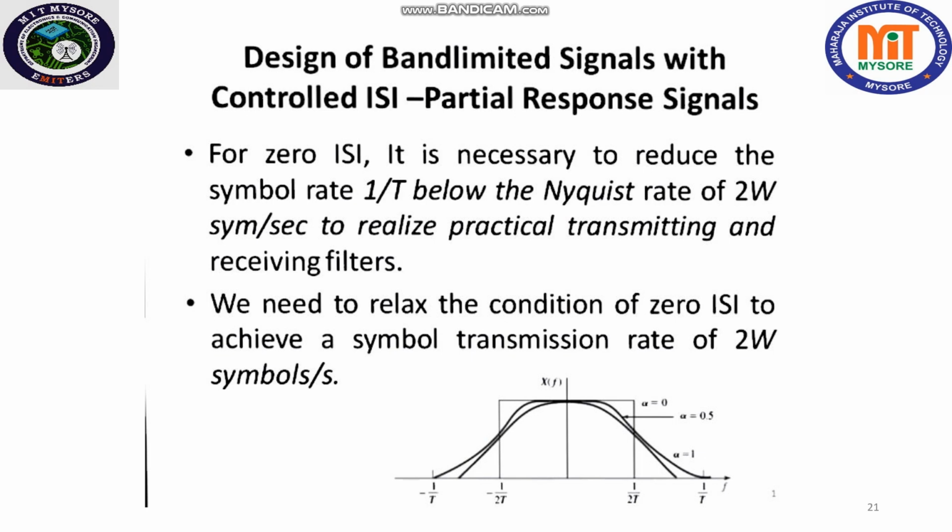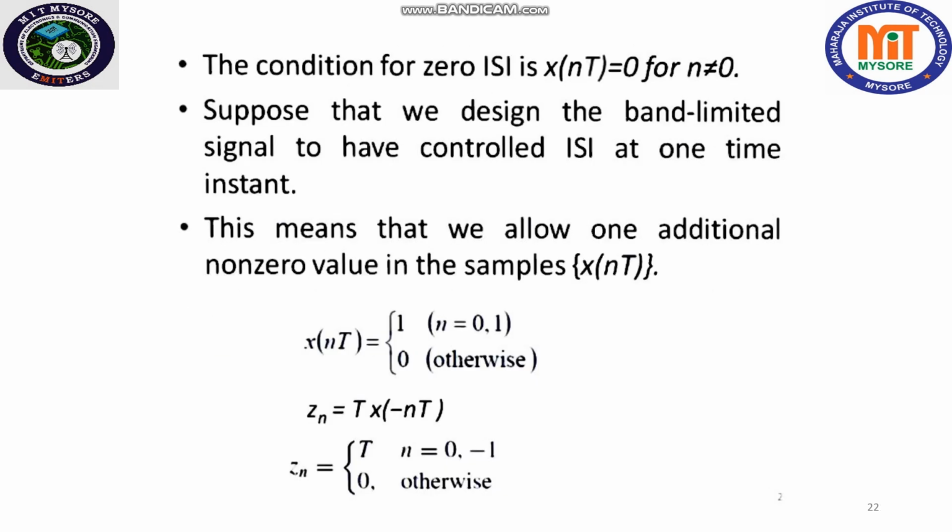One special case that leads to approximately realizable transmitting and receiving filters is specified by the samples given over here. x of nT is equal to 1 for n equal to 0 and 1.